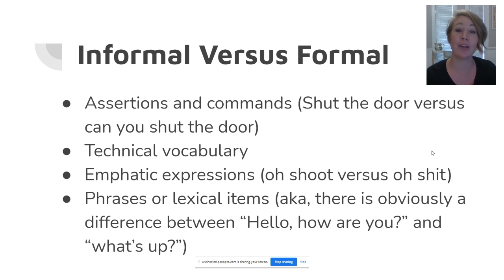Technical vocabulary is another formal and informal variation. So a legal document is likely to reflect a lot of technical vocabulary, whereas Motherese is not likely to include anything technical. Informal and formal registers change the way we express ourselves. So depending on the language context, it may be more appropriate to say, "Oh shoot," instead of saying, "Oh shit." Informal and formal registers also influence our phrases and lexical choices. So in a formal context, you are more likely to greet somebody by saying, "Hello, how are you?" Whereas in an informal setting, you're probably okay saying, "What's up?"